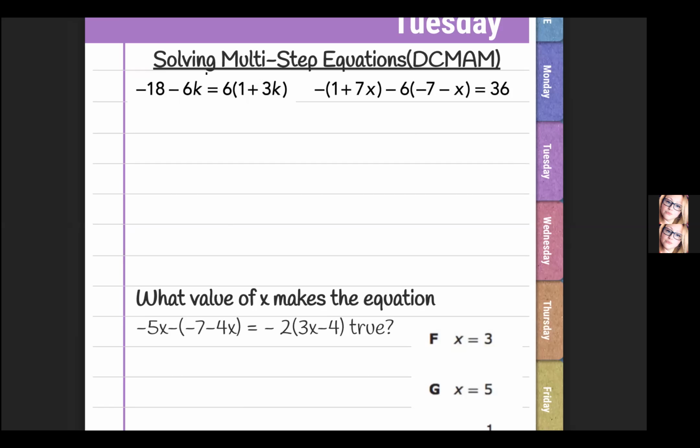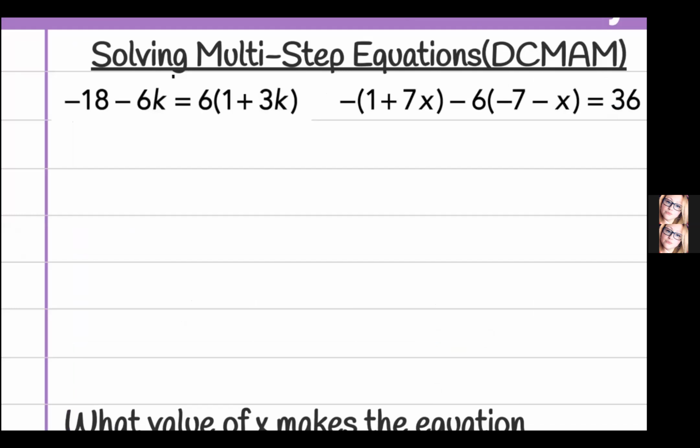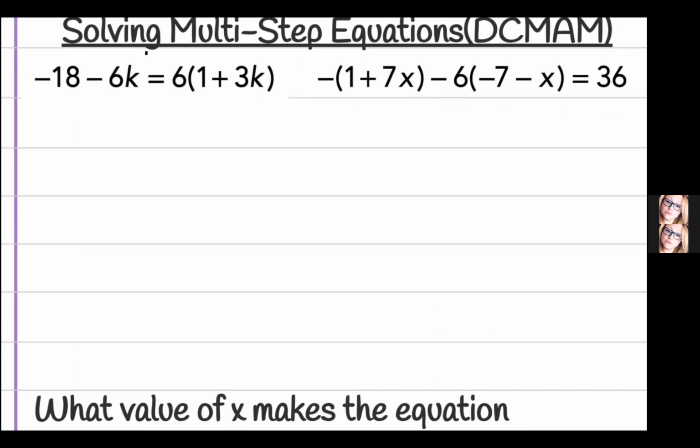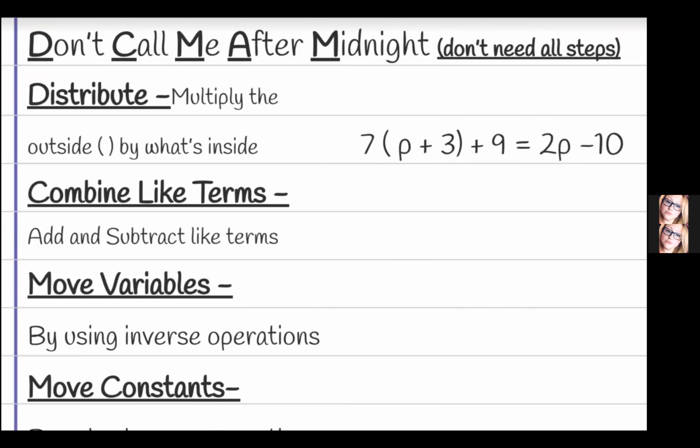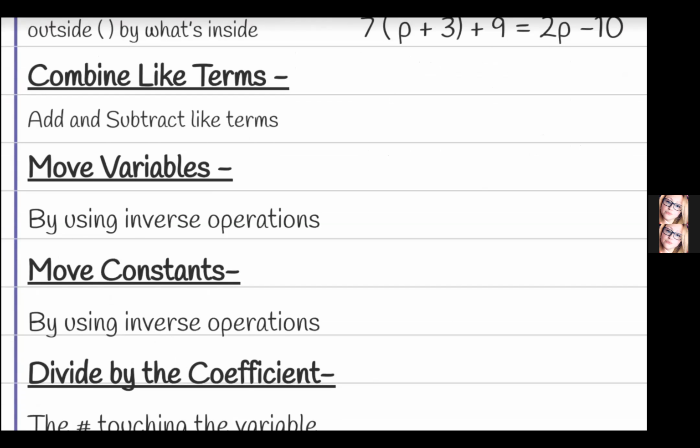So we have already been doing solving multi-step equations. We're just going to do a little more in depth, okay? Again, using don't call my mother after midnight, which means distribute, combine like terms, move your variables, move your constants, and then divide by the coefficients.